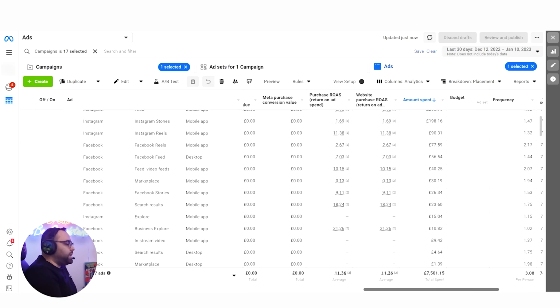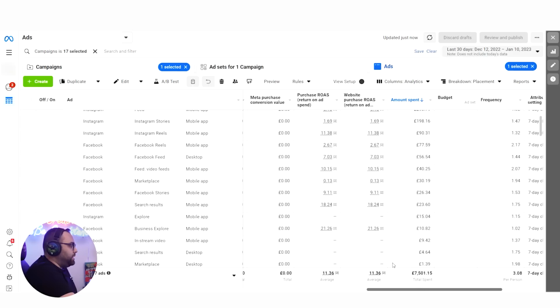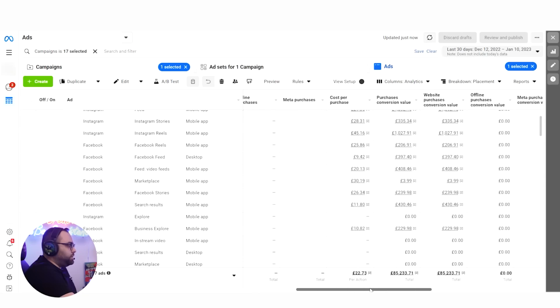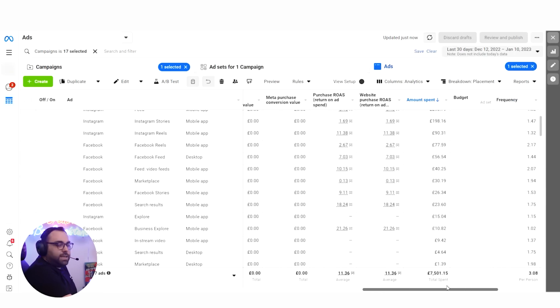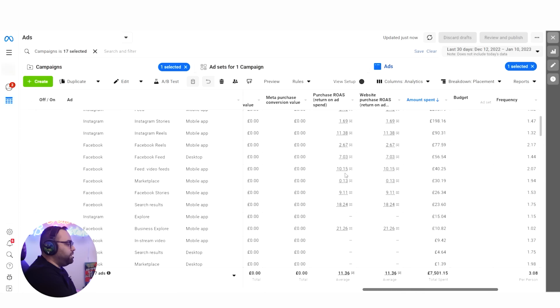And then the breakdown of results was removed, but now it's back and I can see that I'm right. The only thing that has changed a little bit is that in some accounts I see some sales on Facebook Reels. Okay, I could see some Facebook Reels sales, which is also good because now that I can see the sales, I can understand that Facebook Reels are not spending for no reason, they're also having some sales. But this only changes my perspective to say that you're going to use Facebook feed, Instagram stories, Facebook stories, and Instagram Reels. Nothing else is actually working. Even if you see one sale on marketplace or the other places, it's nothing.